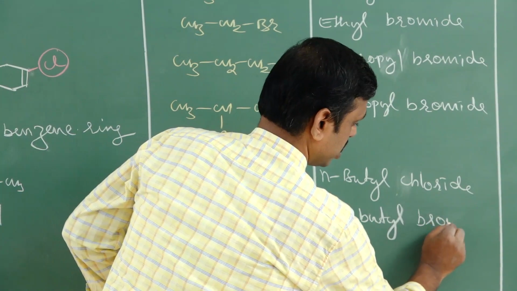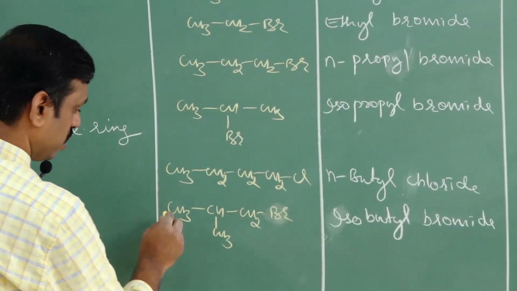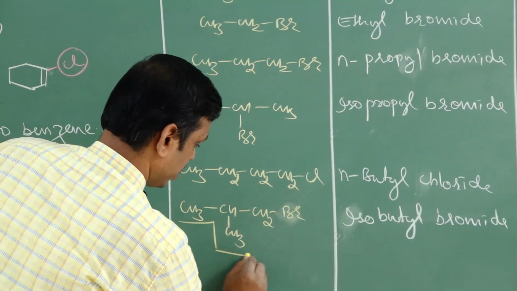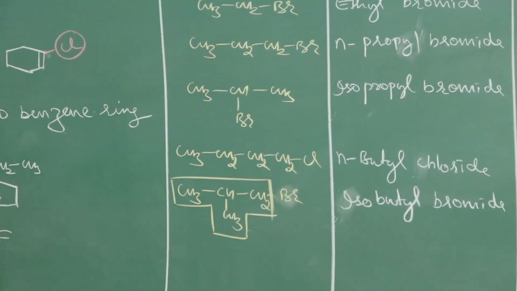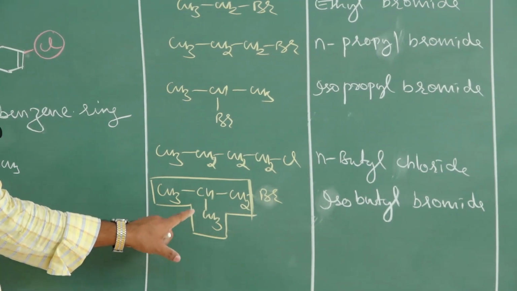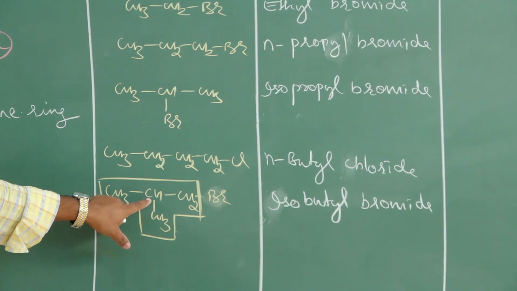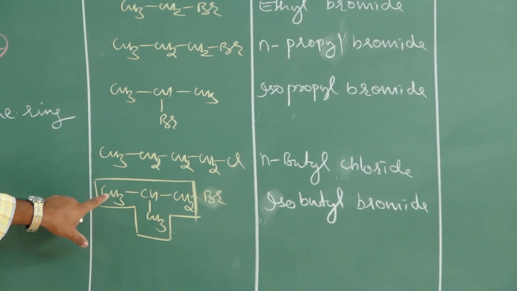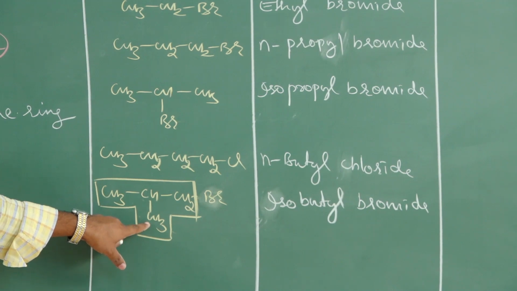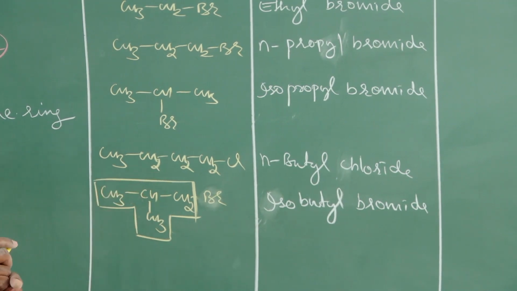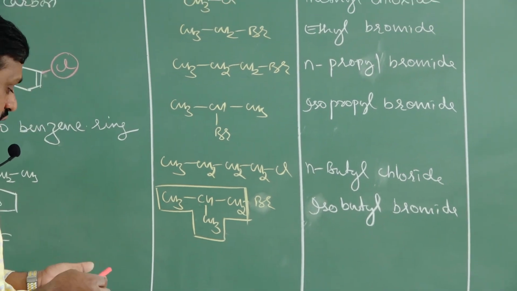Students, the meaning of iso is that this kind of structure should be there. That means there should be one branching, and that branching must be at the second carbon from the last. Last to second carbon has one branching, so its common name is iso. This is isobutyl bromide.